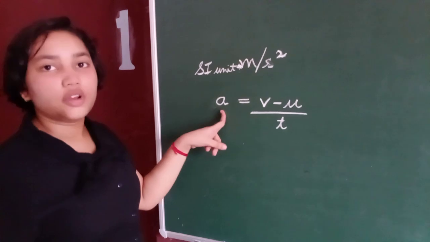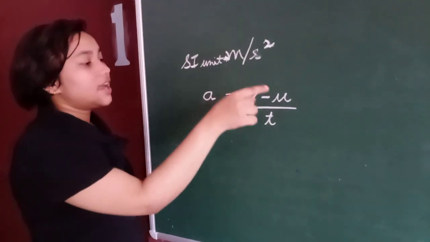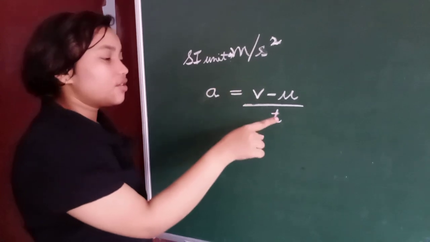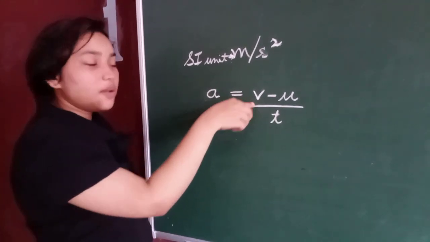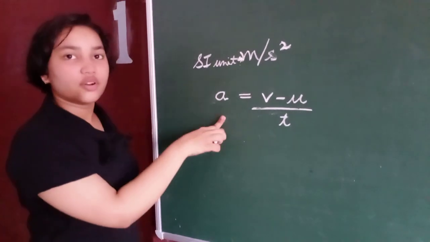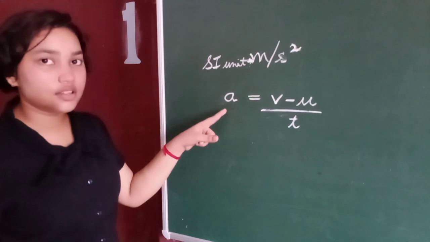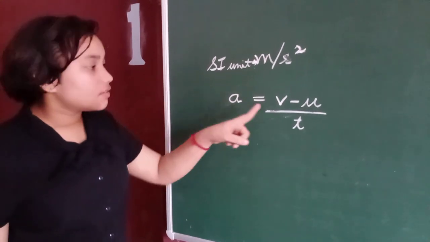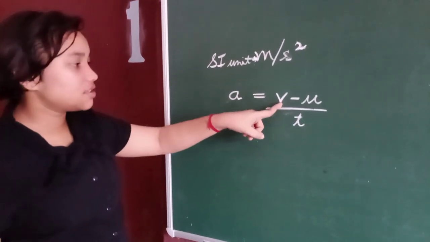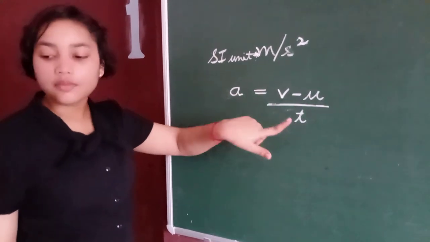This is the formula for acceleration, where v is the final velocity and u is the initial velocity. Final velocity minus initial velocity upon time taken. We have to find the acceleration with this formula.